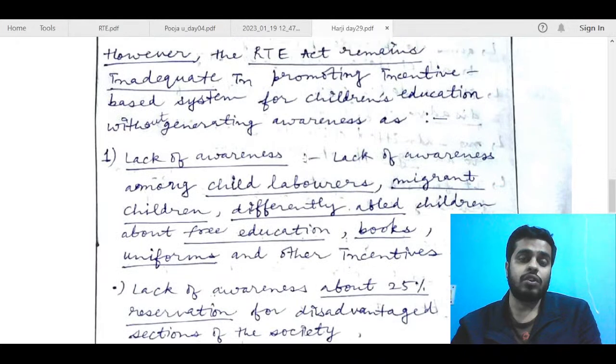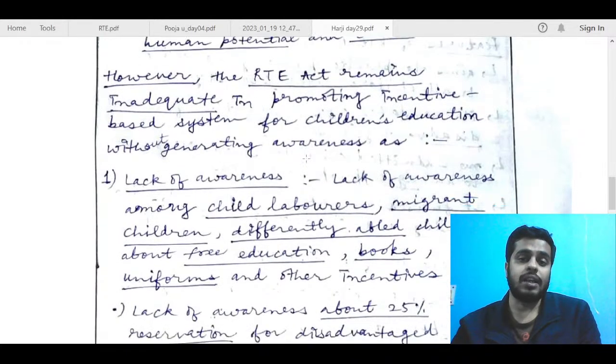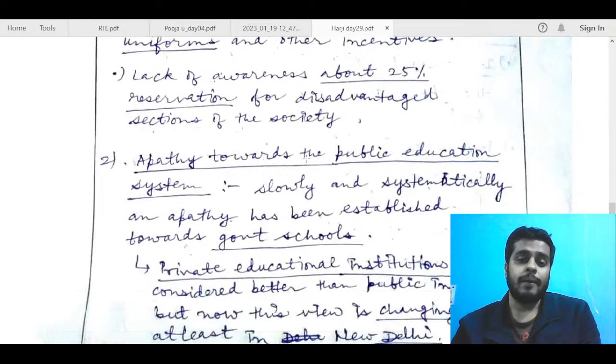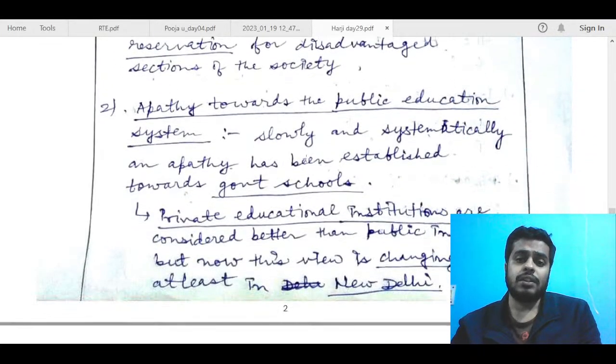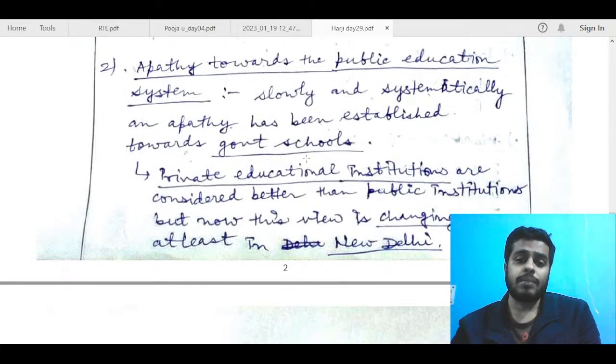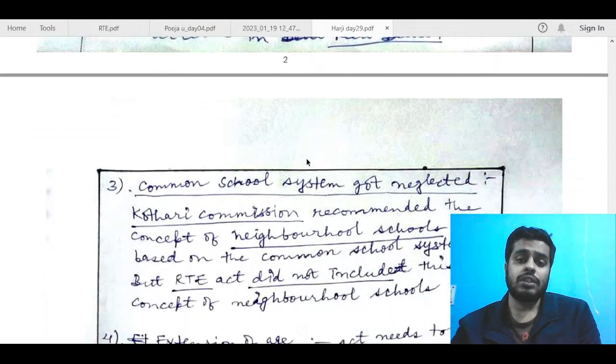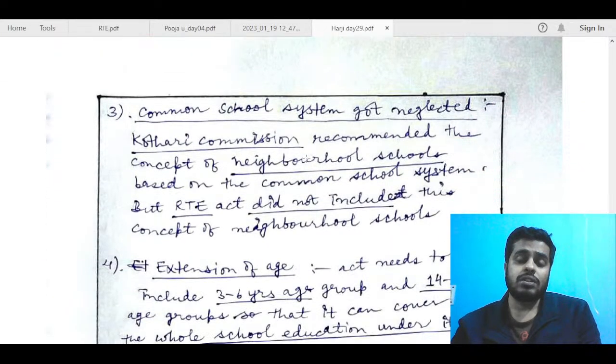So now let us see what you are writing next. But however, the RTE Act remains inadequate. Lack of awareness is fine. Migrant children lack of awareness. Again, same points are being repeated. Apathy towards public education system. This is okay. Private educational system is considered better than public institutions, but now this view is changing at least in New Delhi. Common school system got neglected.